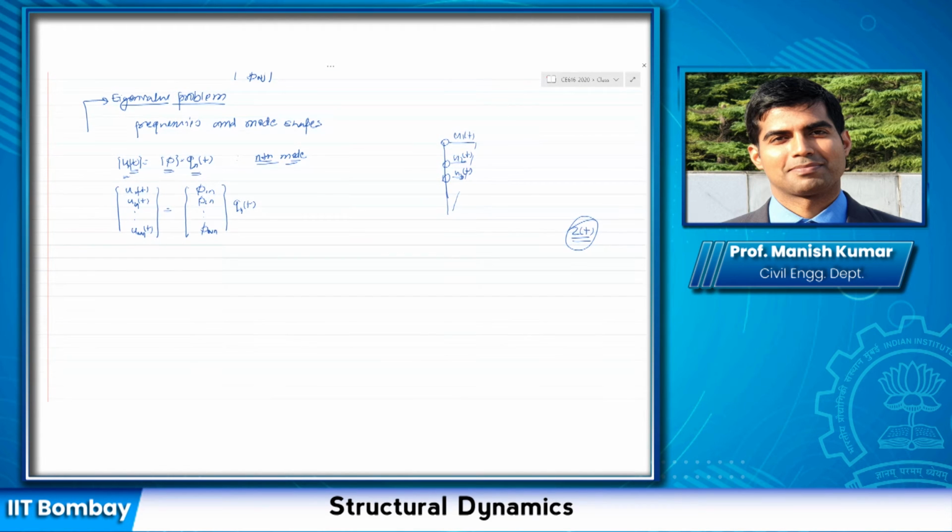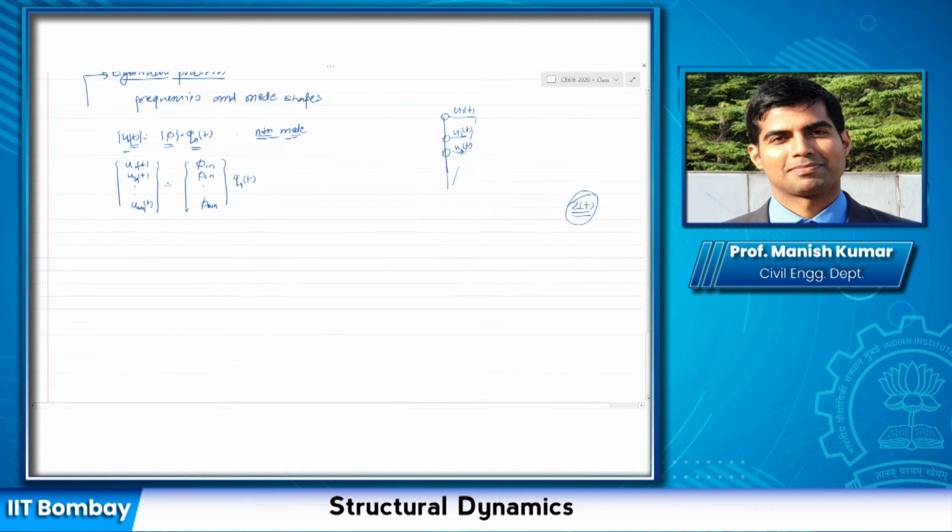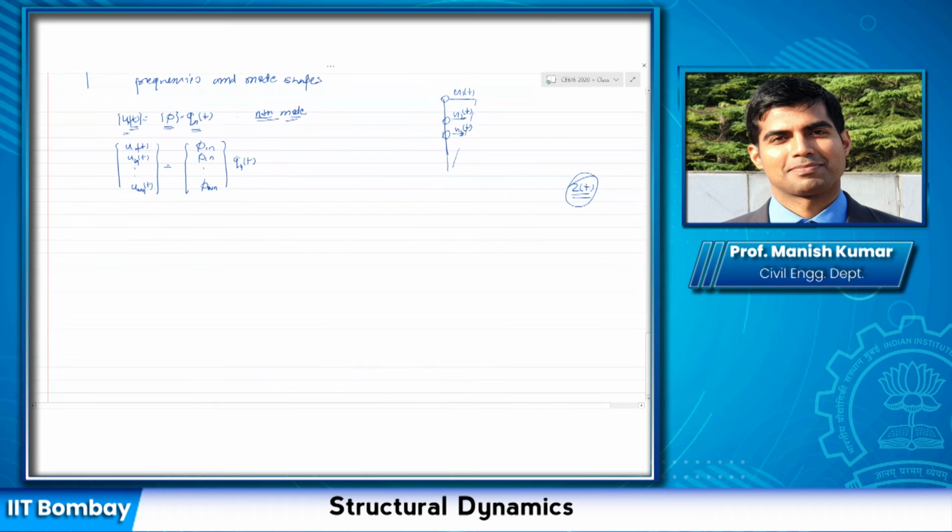Now my problem statement is, how do I find out phi and how do I find out the frequencies? I just discussed with you previously that if the structure is vibrating in one of its mode shapes, then the response is harmonic, correct?